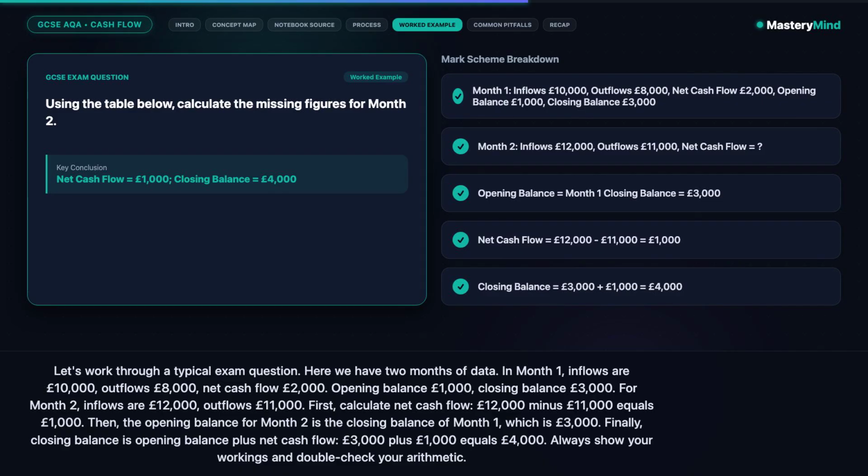For month 2, inflows are £12,000, outflows £11,000. First, calculate net cash flow. £12,000 minus £11,000 equals £1,000. Then, the opening balance for month 2 is the closing balance of month 1, which is £3,000. Finally, closing balance is opening balance plus net cash flow. £3,000 plus £1,000 equals £4,000. Always show your workings and double-check your arithmetic.